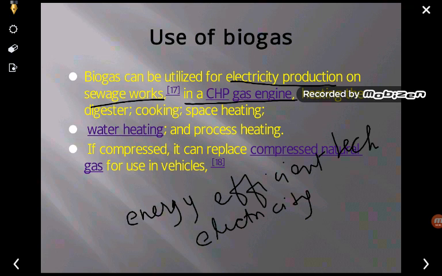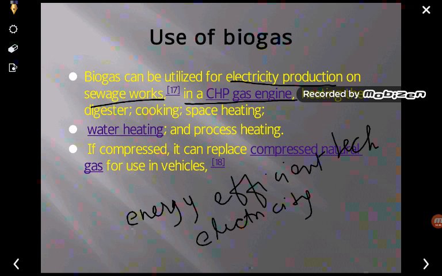So here we convert the energy of the biogas into electricity. A CHP gas engine normally converts the gas into electricity or heat.